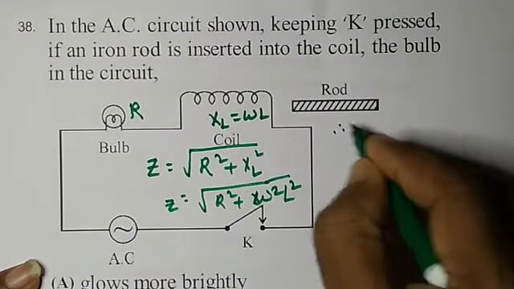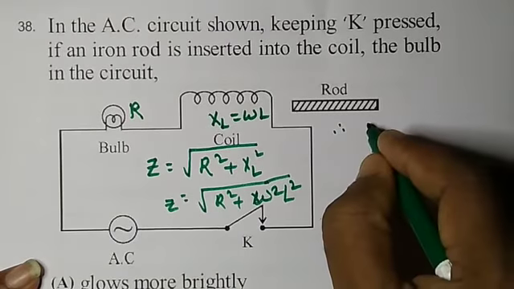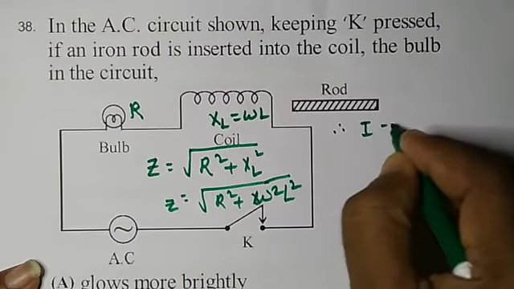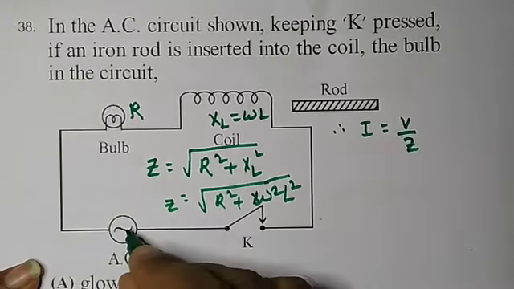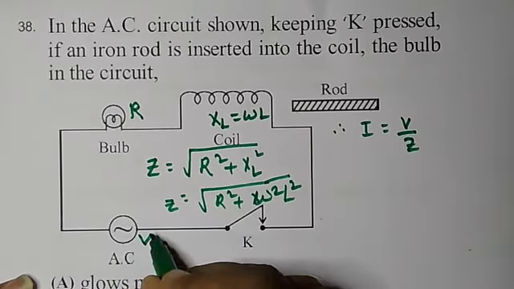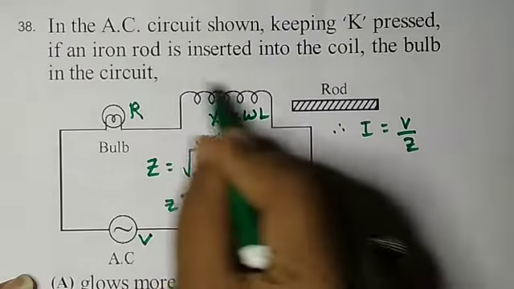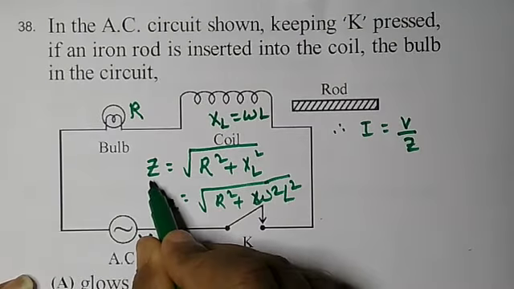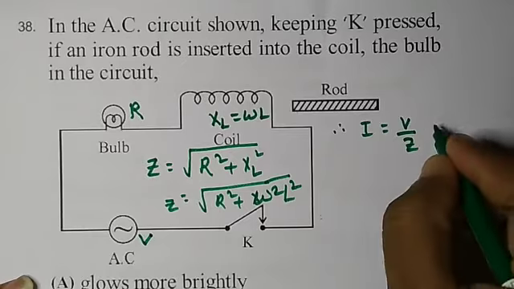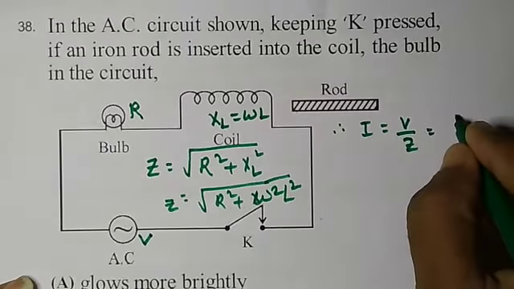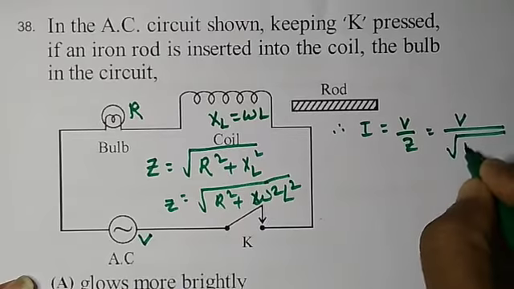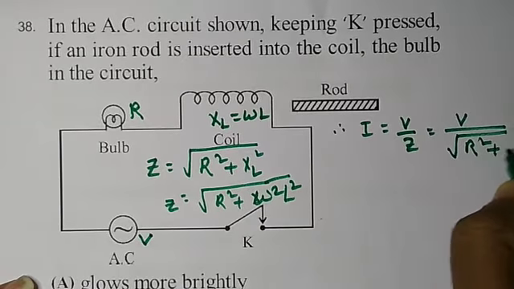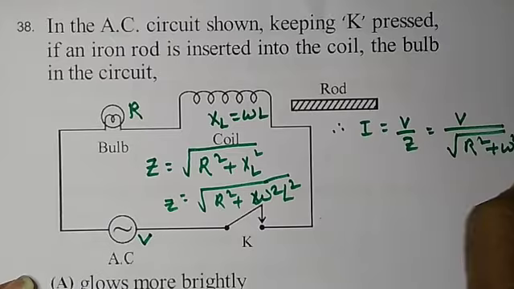Impedance is nothing but the resistance in this circuit. Therefore the current in this circuit is given by I equals V by Z. V is the applied voltage, and Z is the effective resistance, called impedance. If you substitute, I equals V by root of R square plus omega square L square.